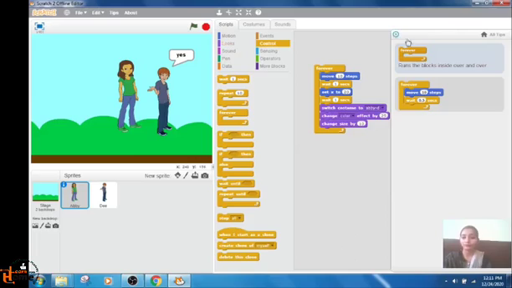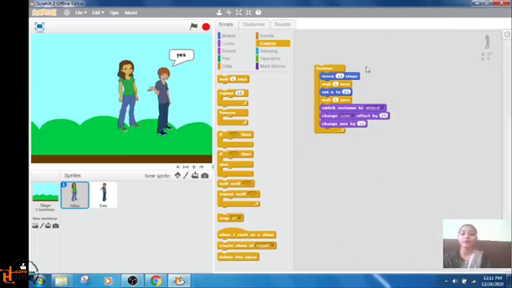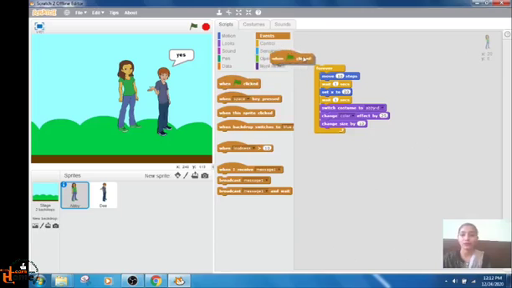This is the function of the forever block. In this way you can see the function of each and every block. Now in events I will choose this when green flag clicked. When I click this green flag, it will perform these functions repeatedly. Forever means it will keep doing it without stopping, until we tell it to stop.